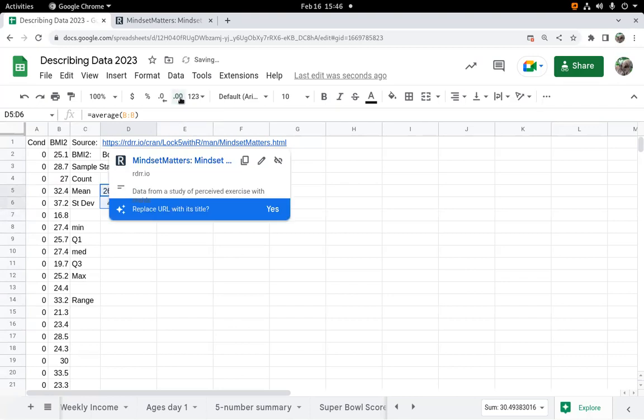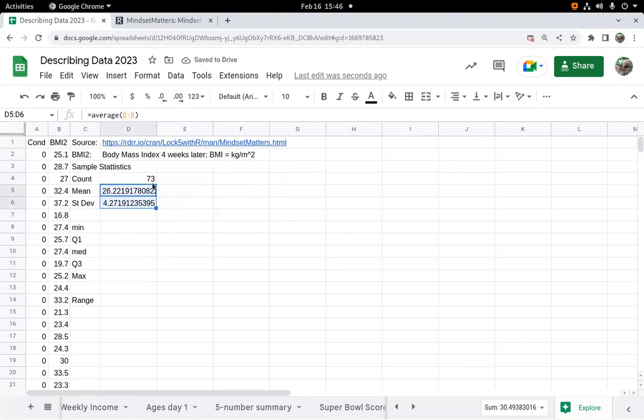In statistics, we usually go one more. Oops, I was hitting the wrong button there. One more decimal place than the data is presented with. So this tells me that the average body mass index of the people in the study was 26.2, and the average spread, the average distance away from the mean, is about 4. So again, the center is 26, and on average, people are about 4 away from center.